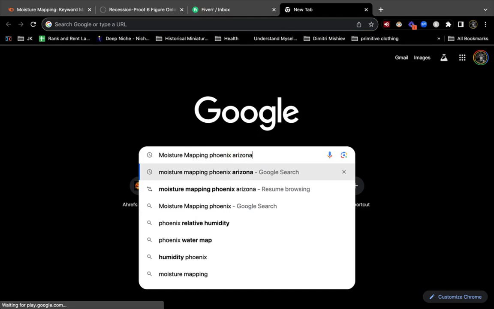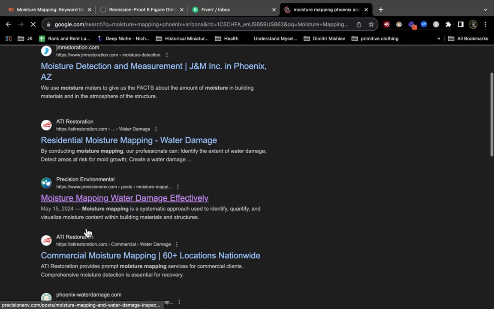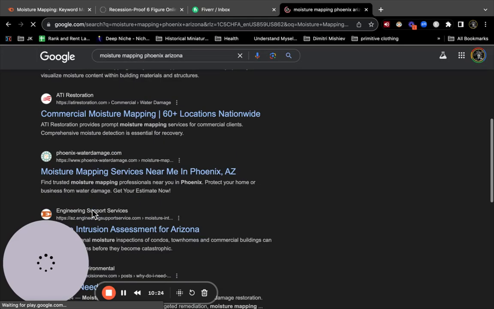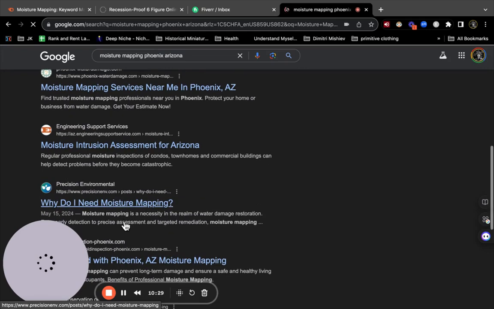And go ahead and look at the local landscape, Phoenix, Arizona. Moisture detection and measurement. Yep. And we're looking at other restoration companies. Boom, boom, boom. Environmental, ATI restoration. Yeah, we're seeing water damage companies. So we know we want this.